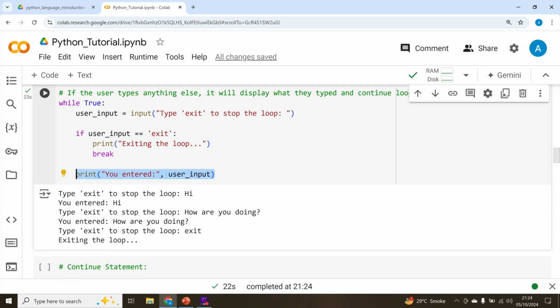Remember, once it has executed the break statement, this line did not print the exit. Anything after the break that you have in your code in the loop will not be executed. That was the example when you want to exit from a loop based on a condition.